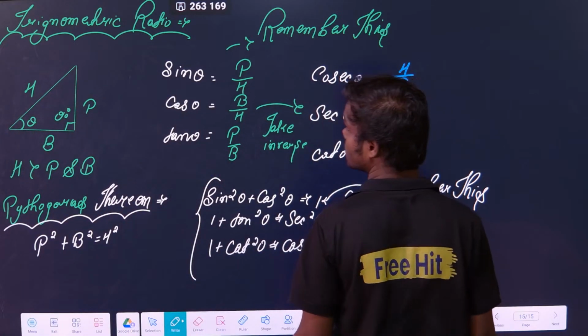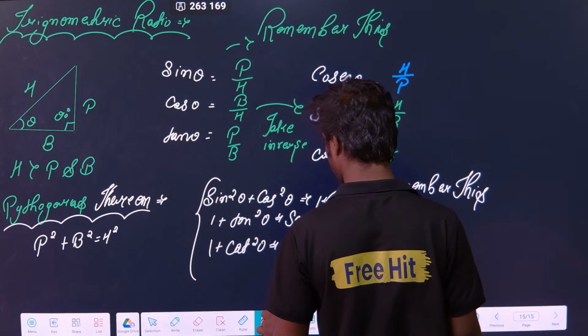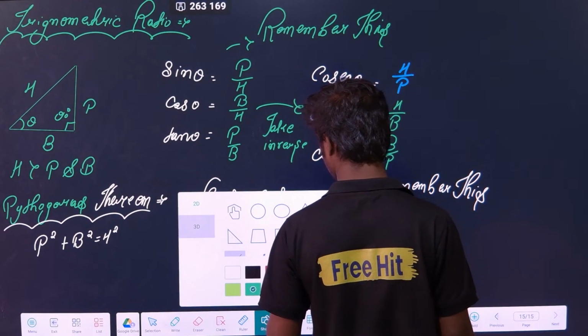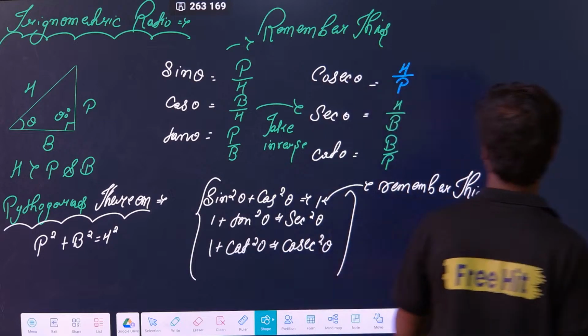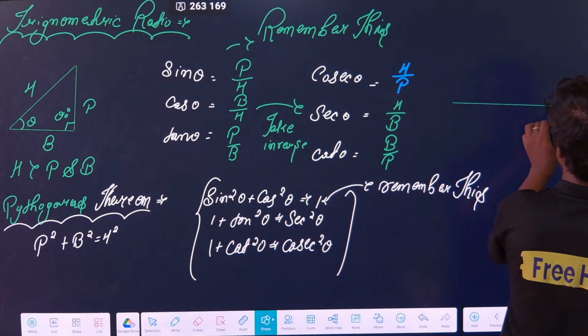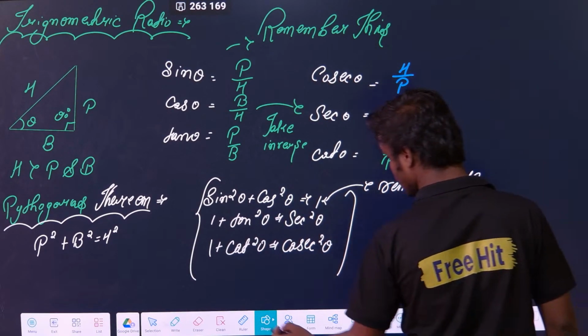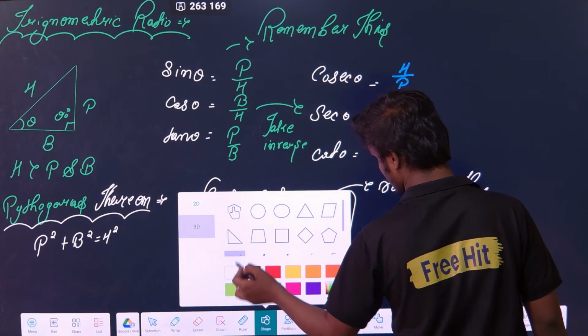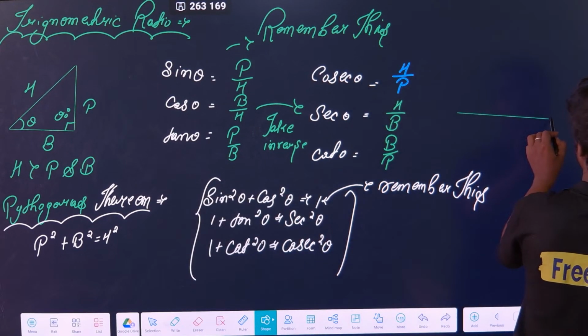Clear? Okay. So let me tell you about one important triangle in physics, which is going to be used everywhere. That is called a golden triangle, from the physics point of view. What is that golden triangle?